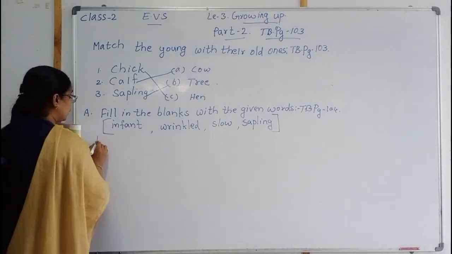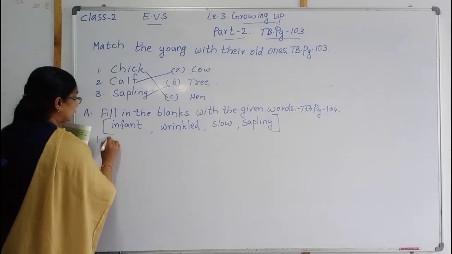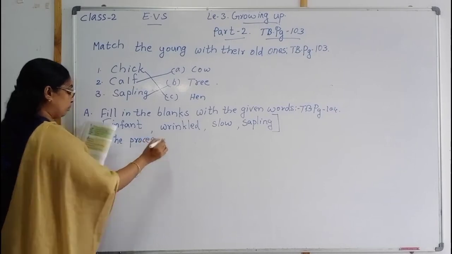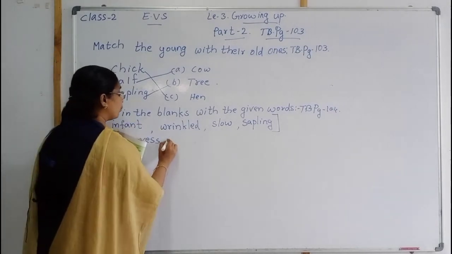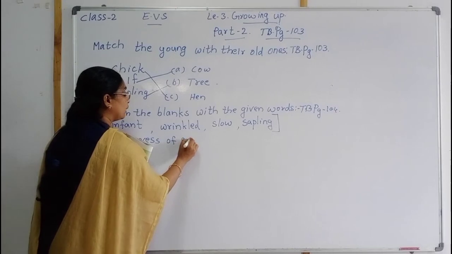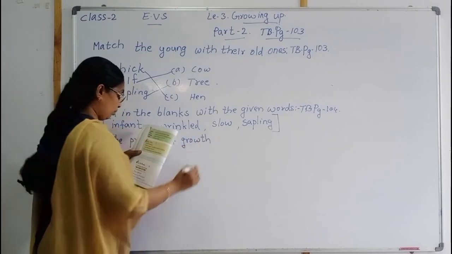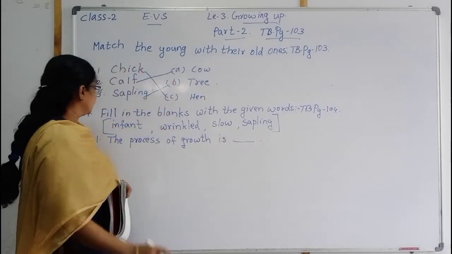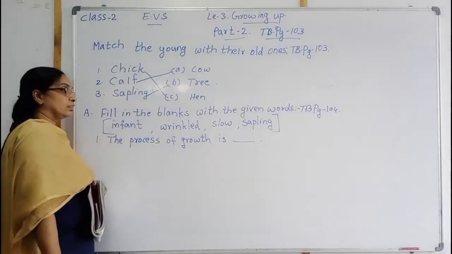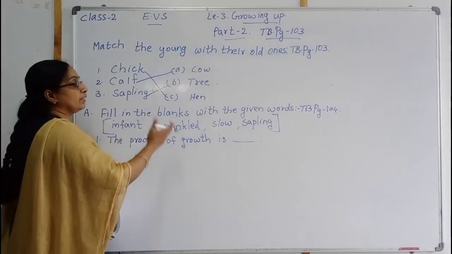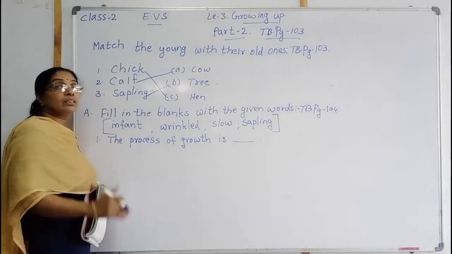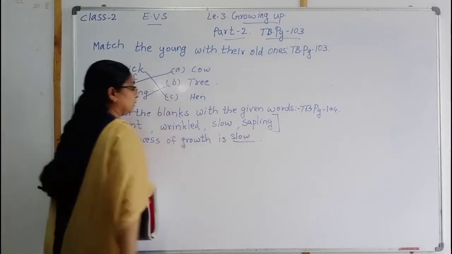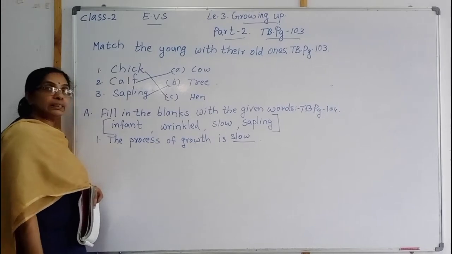The first question is: the process, P-R-O-C-E-S-S, of growth, G-R-O-W-T-H, is dash. The process of growth is how, children? Infant, wrinkled, slow, sapling, which is slow. Things are growing very slowly, not fast, slow. Isn't it? The process of growth is slow.